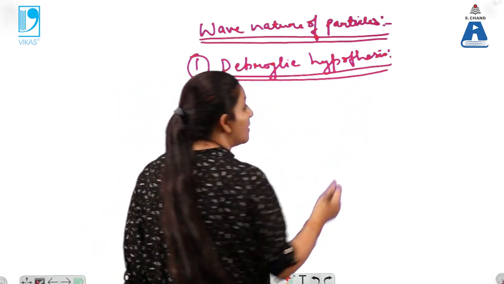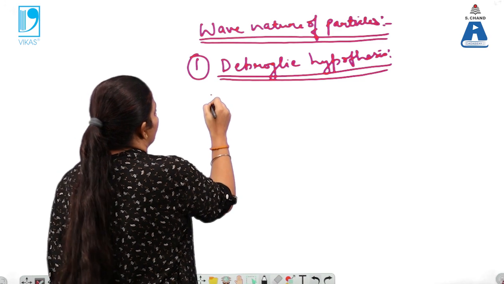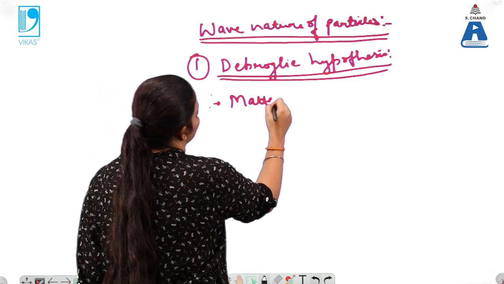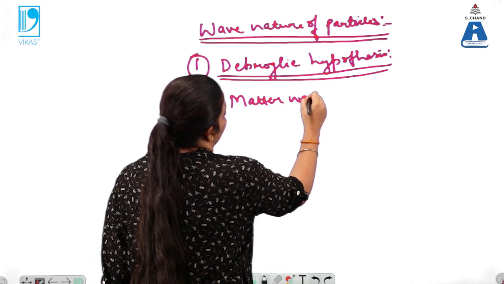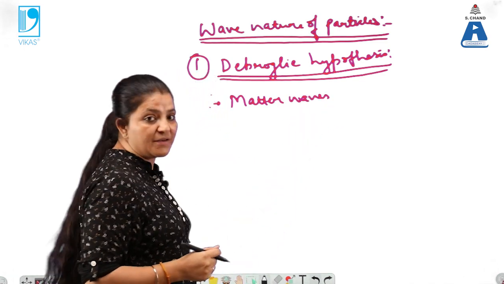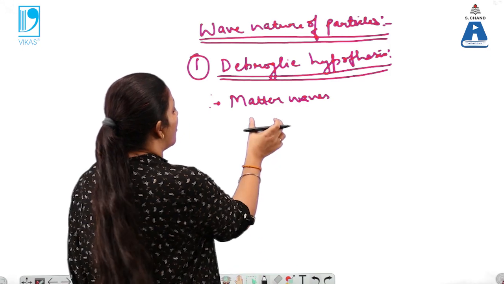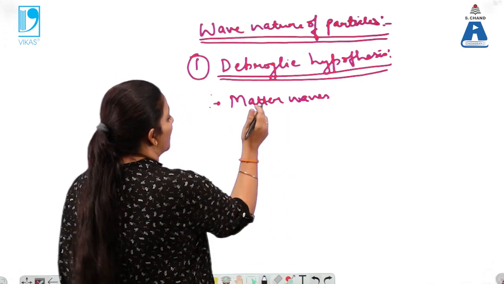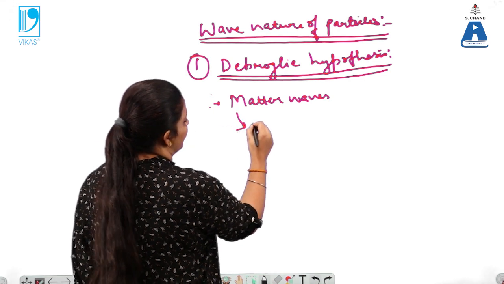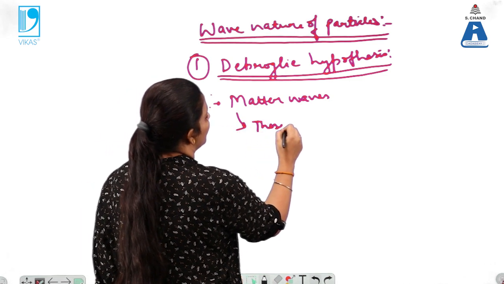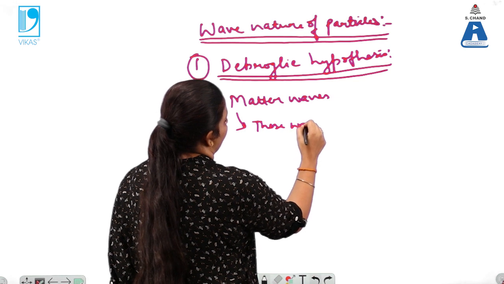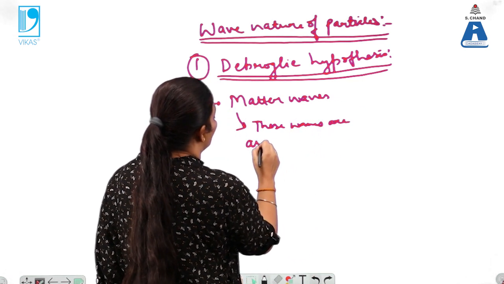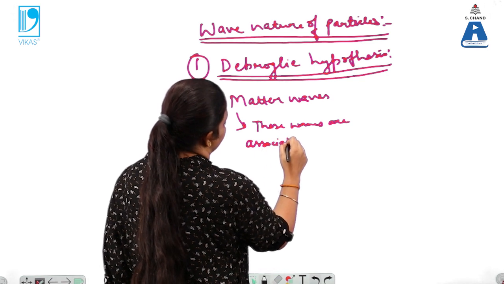According to the de Broglie hypothesis, the waves which are associated with particles are called matter waves, and they are different from electromagnetic waves. So what are matter waves? These are the waves which are associated with moving particles.